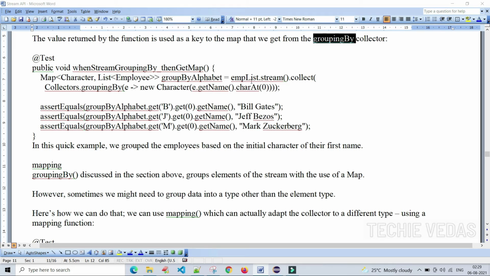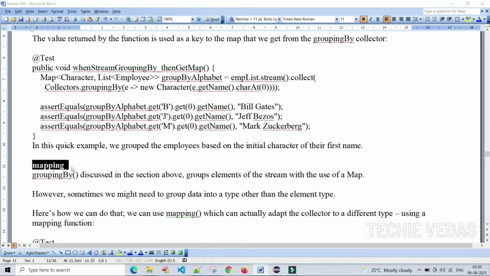This is group by alphabet. empList.stream().collect(Collectors.groupingBy(...)). This is the method we are discussing. We use new Character of name.charAt(0): whatever character is available at the first position in the employee name, we get that character and group by it. In this quick example, we grouped the employees based upon the initial character of their first name.